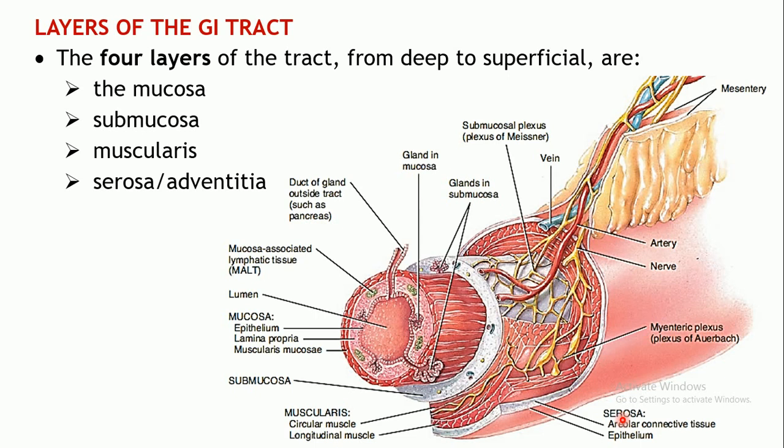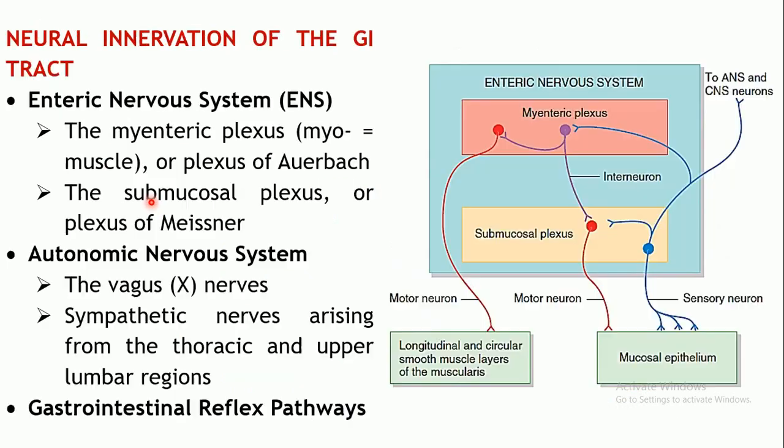Of course we will consider all of these as we study the individual parts of the gastrointestinal tract. So there are four layers. The innermost layer is known as the mucosa, the next layer is known as submucosa, the third layer is known as muscularis, and the outermost layer is known as serosa or adventitia.